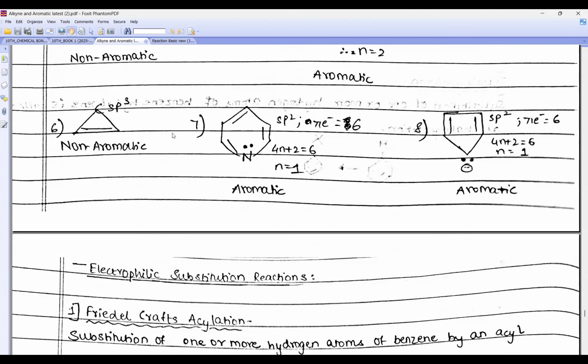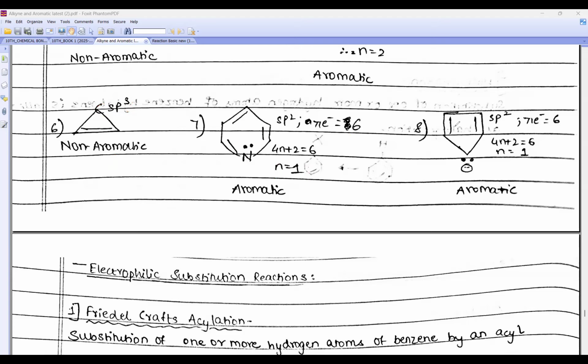Look here. This was beta, can you see directly carbon sp3, so non-aromatic. This we did na, nitrogen ka lone pair will not consider as a pi bond. We'll consider only this red one. Can you see this?